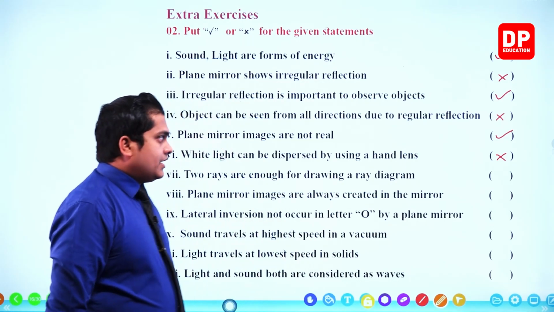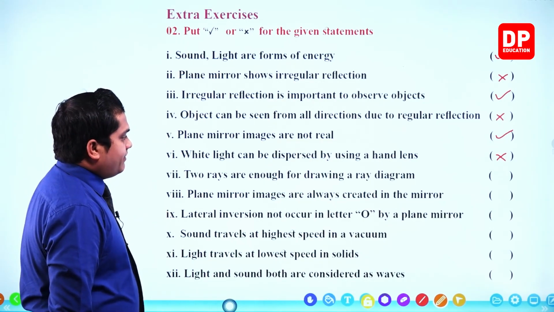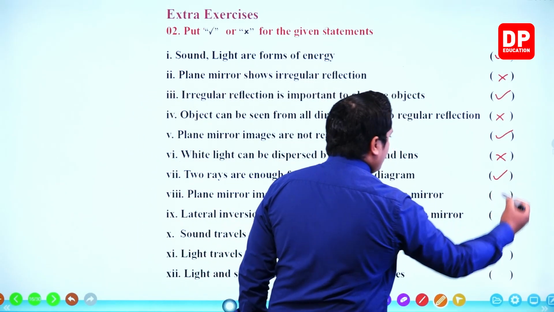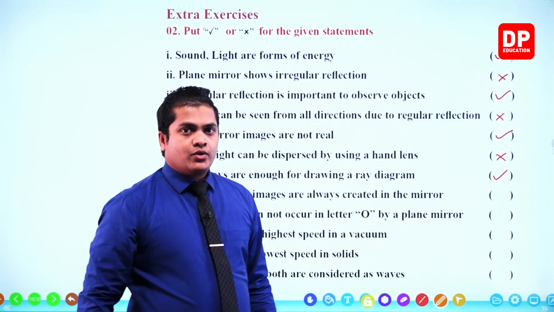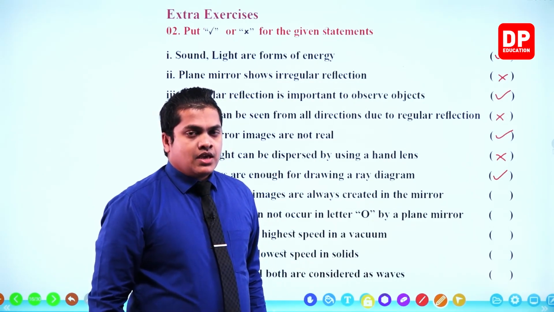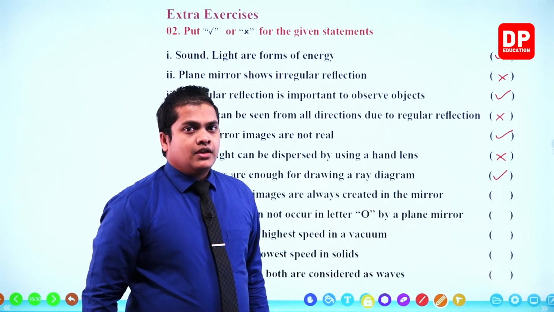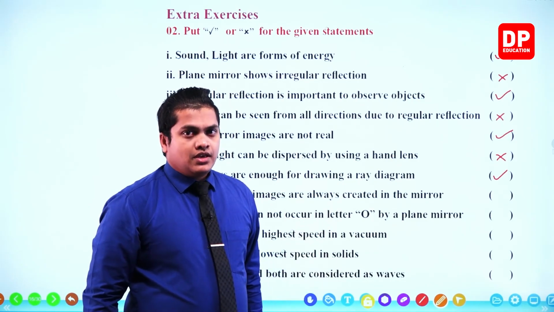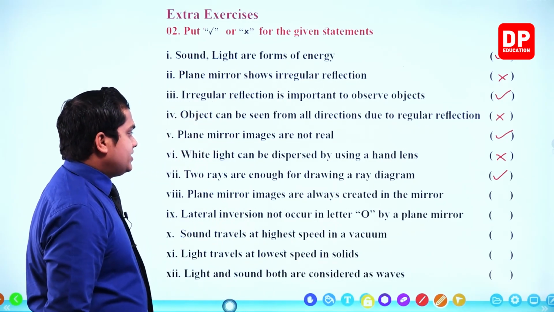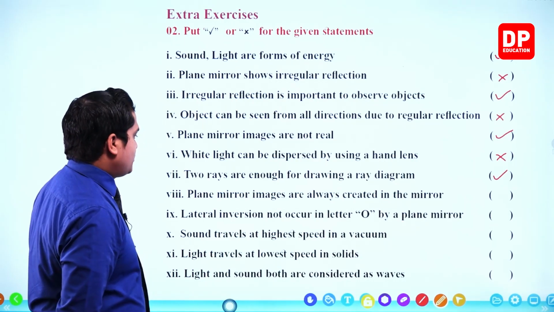Okay. Next one. Two rays are enough for drawing a ray diagram. That is also correct. Two light rays are enough to create a ray diagram. At the intersection point of the two light rays, we can observe the image, right? So it is correct. Two rays are enough to draw a ray diagram. That point is correct.